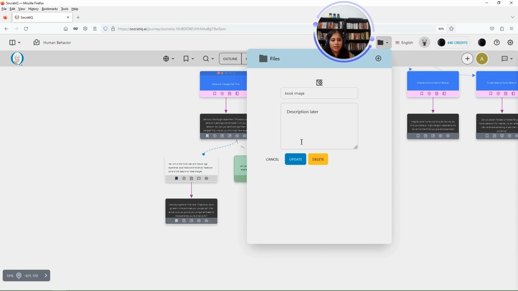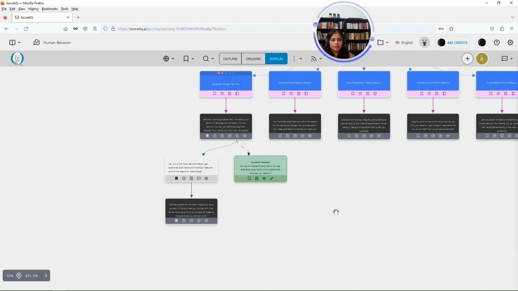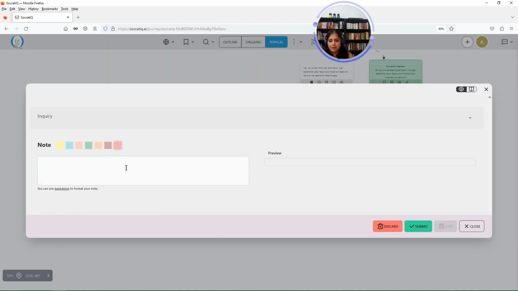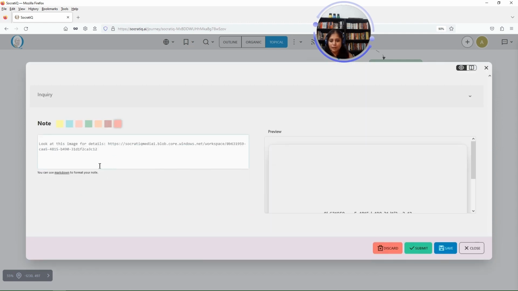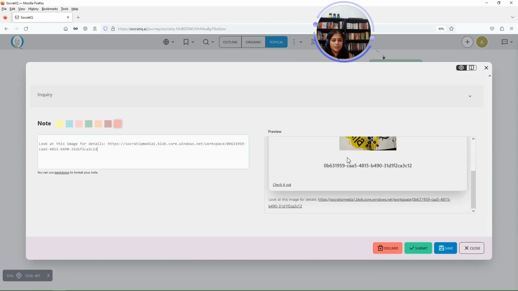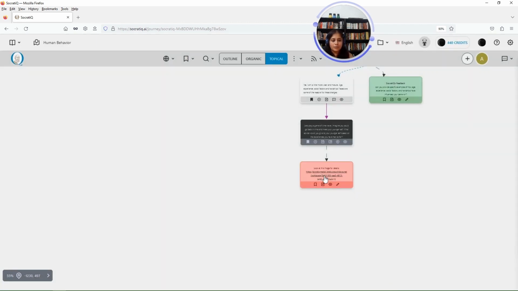And whatever you add will appear here, and you will be able to view it or edit the name and description, or you can copy this to the clipboard, which you can then go and, let's say I want to add a note here, and I can say look at this image for details, and I can paste that link of that file, and there will be this preview generated here. So I'm going to submit this. Now this note is available for reference, and it's attached to this inquiry.